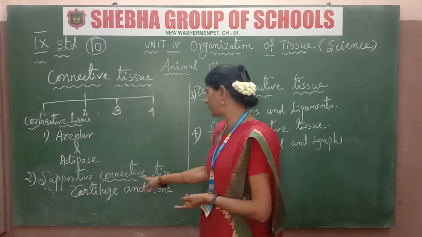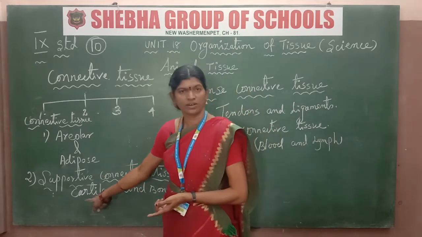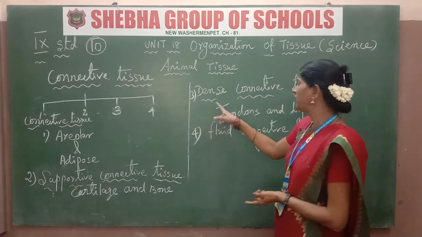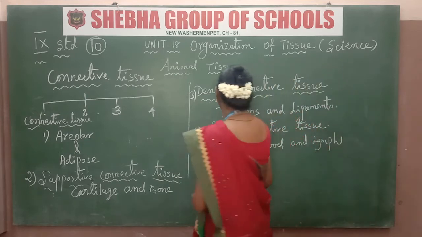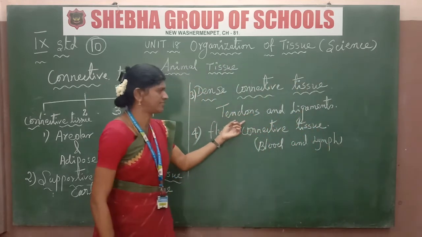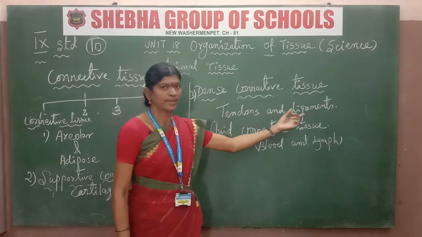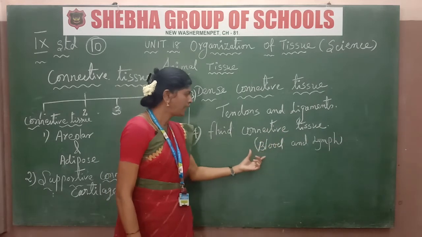Supportive connective tissue: the first is cartilage and bones. It's clear. The third is dense connective tissue, which includes tendons and ligaments. Then fluid connective tissue: blood and lymph.